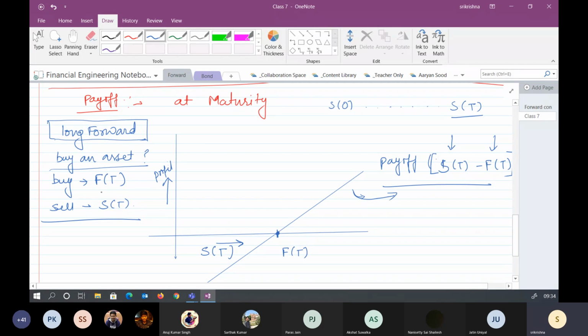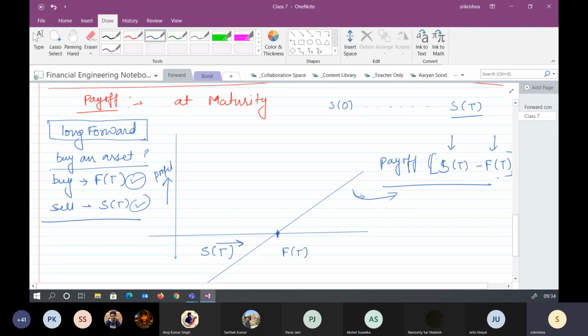You already have an asset at capital T, because you bought it at capital T. Now you can sell it. When you are selling it, this is the selling price and this is the buying price. In that case, what would have been the profit? Selling price minus the buying price. So it should be ST minus FT.